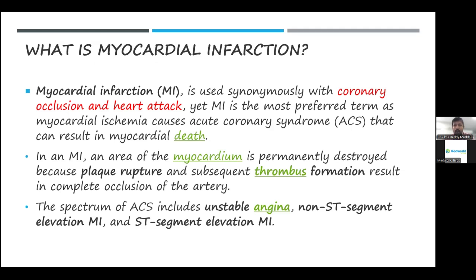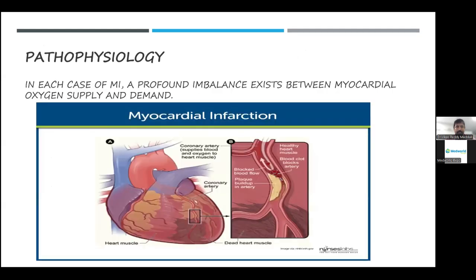So there is a spectrum called ACS, that is the acute coronary syndrome. This acute coronary syndrome includes three important subsets. One is unstable angina, second is non-ST segment elevated myocardial infarction, and last and most important is ST segment elevated myocardial infarction. I'm going to discuss each of these topics in the subsequent slides.